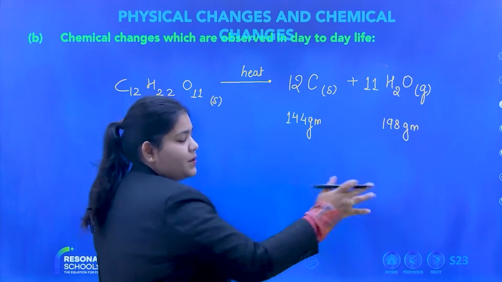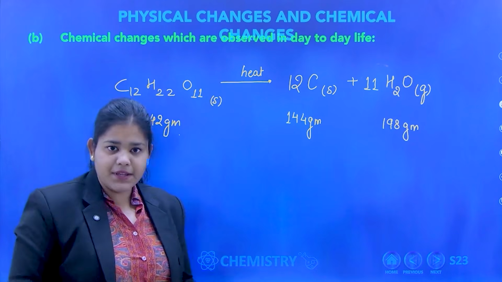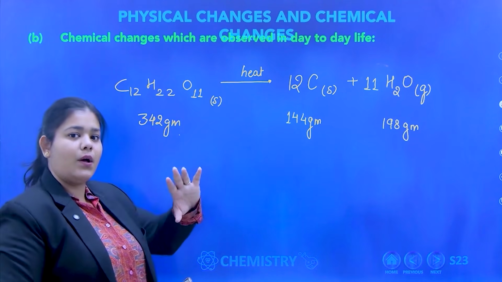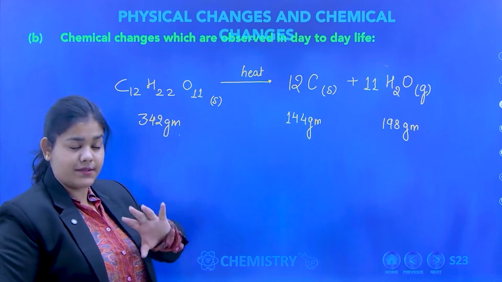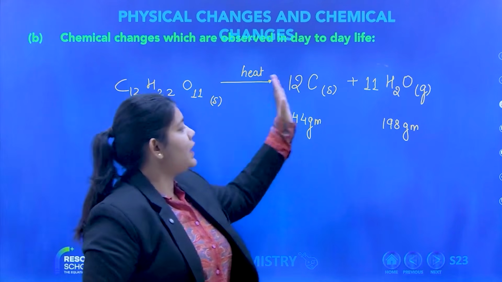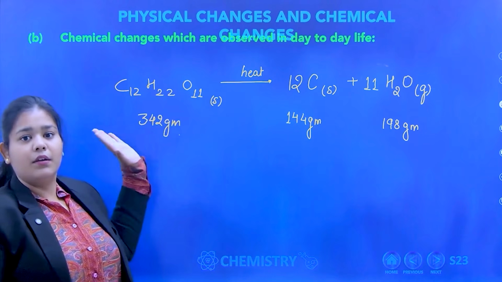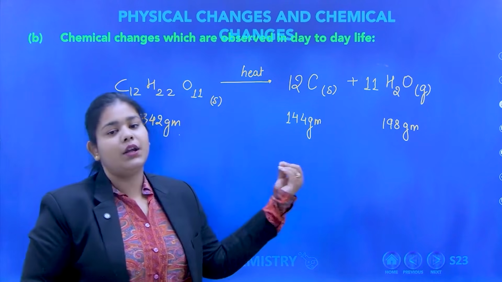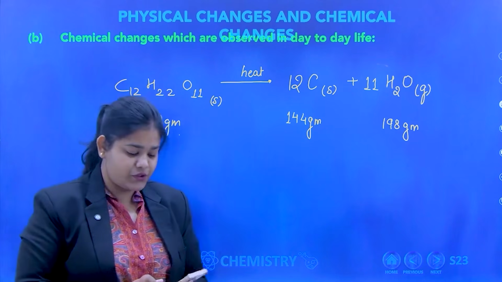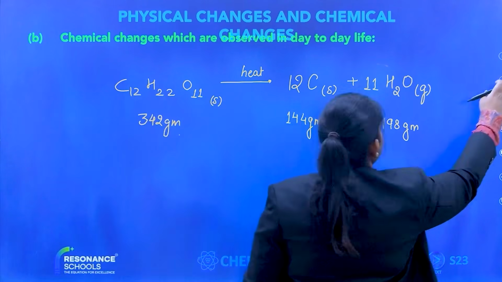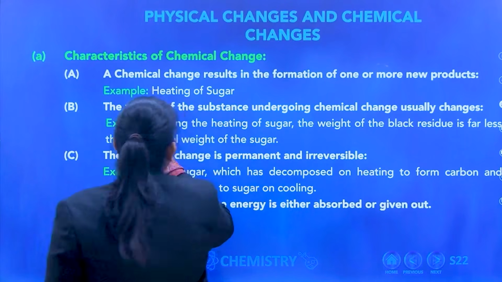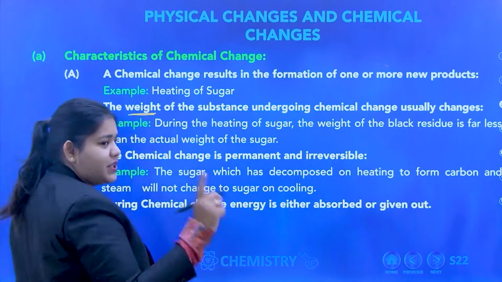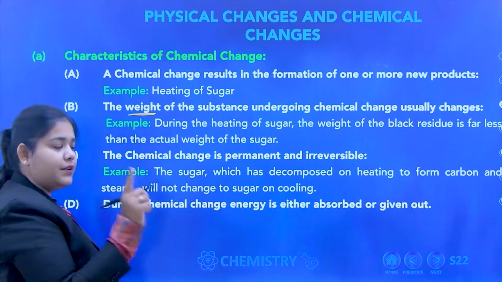So different masses you are getting. Although when you add them up, the total mass here will be equal to the total mass there. That is the law of conservation of mass. But individually, mass is different. So this was the second example: the weight of substance undergoing chemical change usually changes individually.